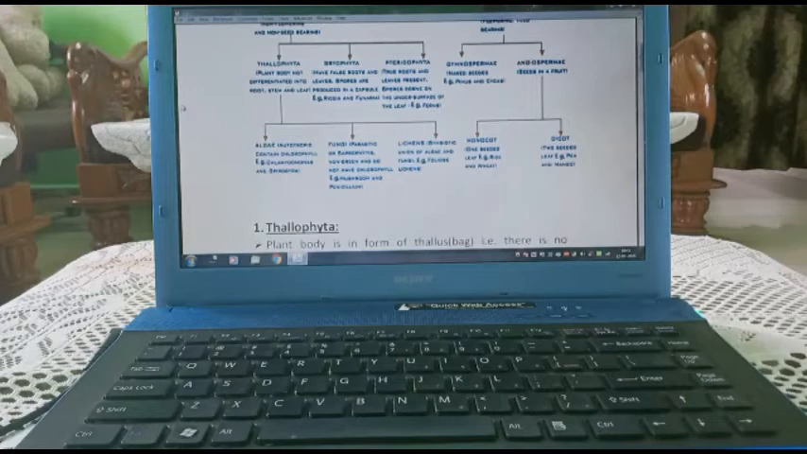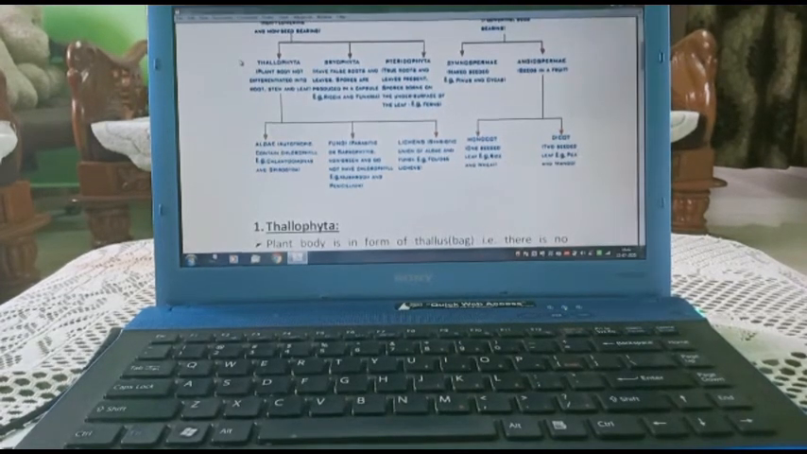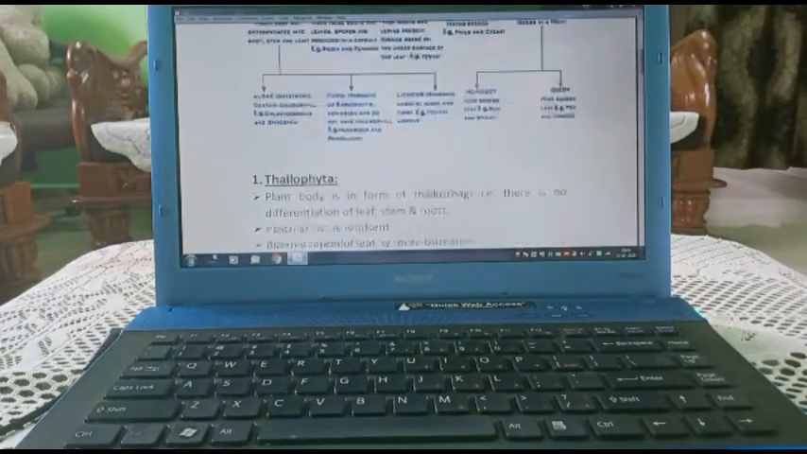Alga, fungi, lichen and bacteria, we have already studied in an earlier chapter. Angiosperm are divided into two parts, monocotyledon and dicotyledon. In monocotyledon, the seed is not divided into any part, so it is known as monocotyledon, and here the internal part of the seed is divided into two parts, so they are known as dicotyledon seeds.